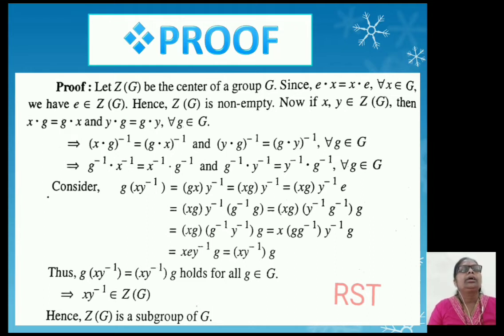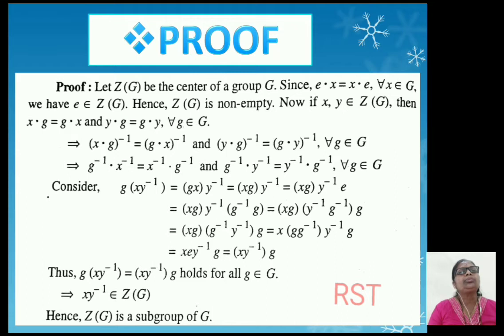Since if we multiply by e, then we get the original element, since e is an identity. Thus, g of xy inverse equal to xy inverse into g